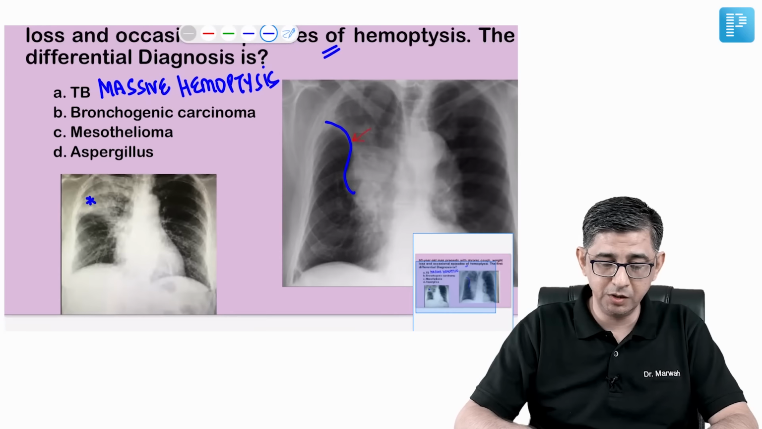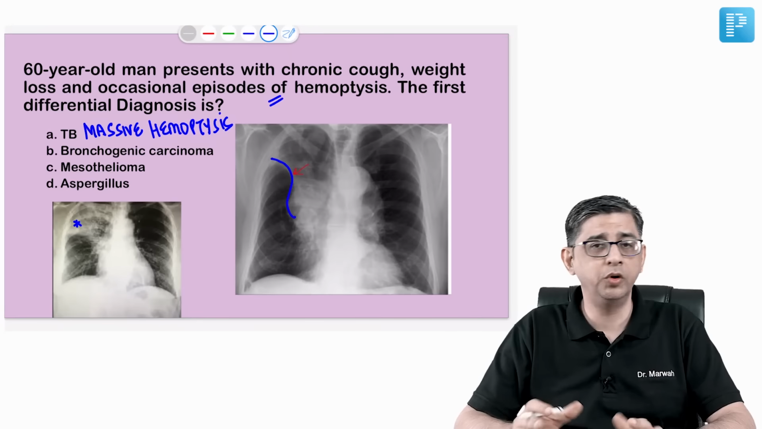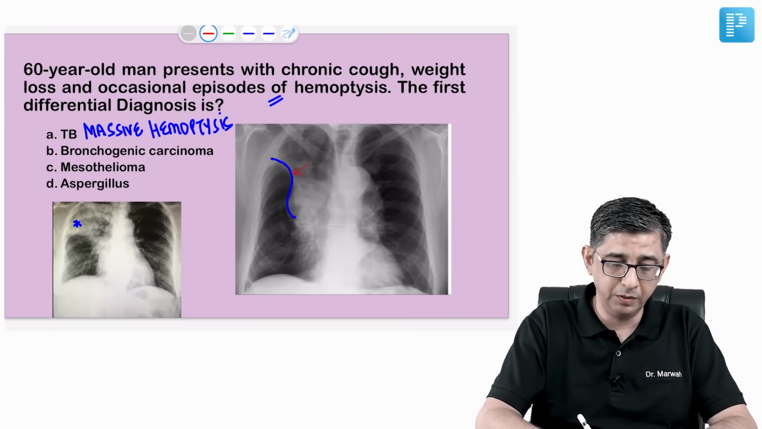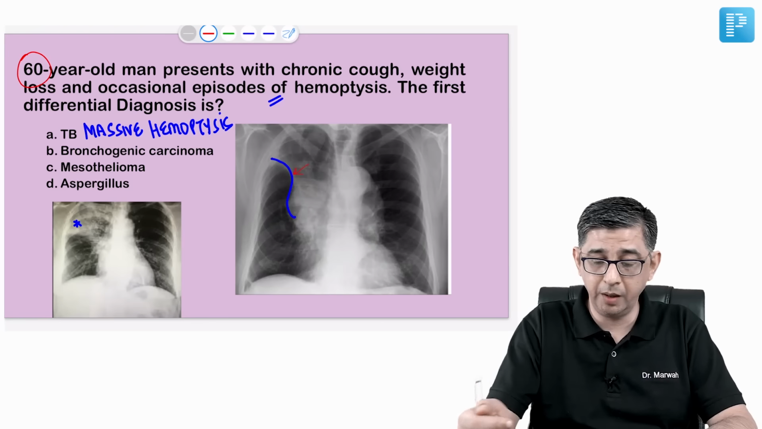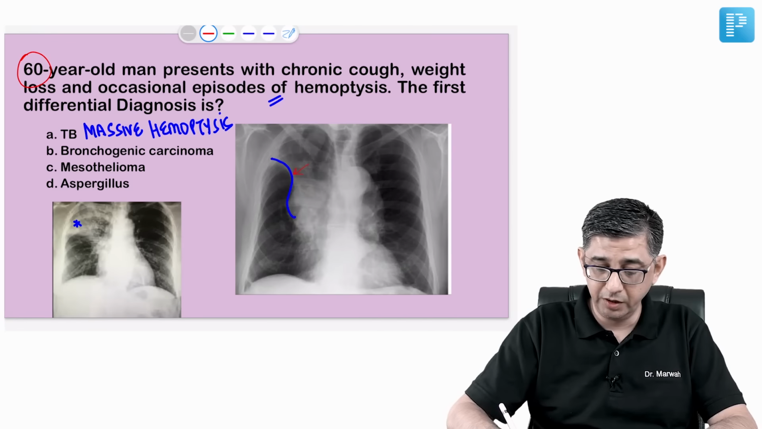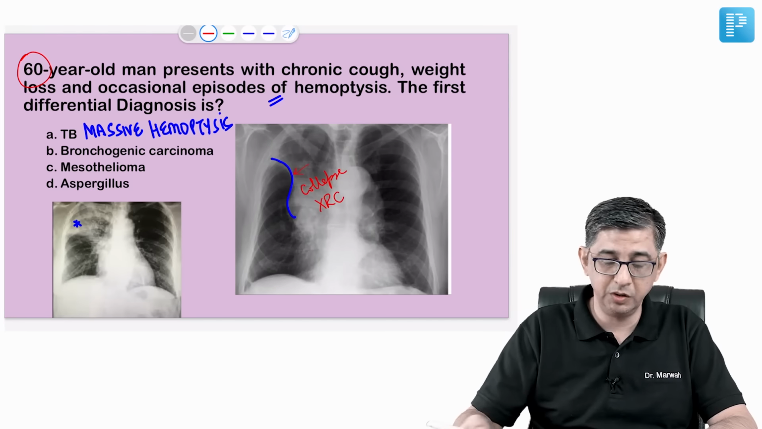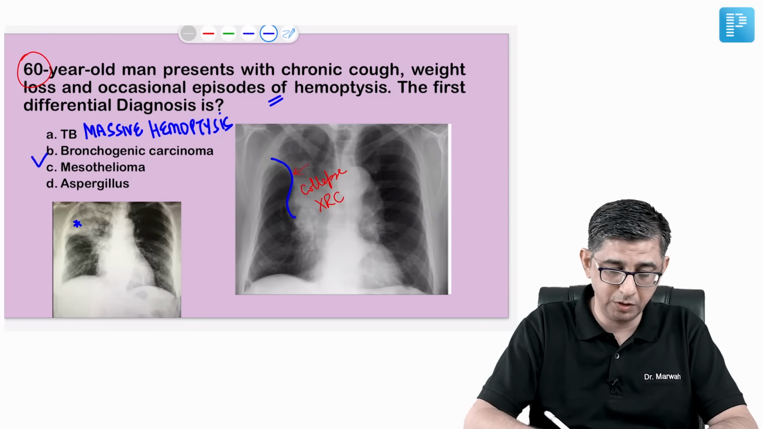So what I am saying is, in tuberculosis there would be massive hemoptysis, though tuberculosis can occur in all age groups. But considering that the age of the patient is 60, and there are occasional episodes of hemoptysis and there is evidence of collapse on a chest X-ray, the first differential in this person would be kept as lung cancer. The answer to this question should be given as option number B.